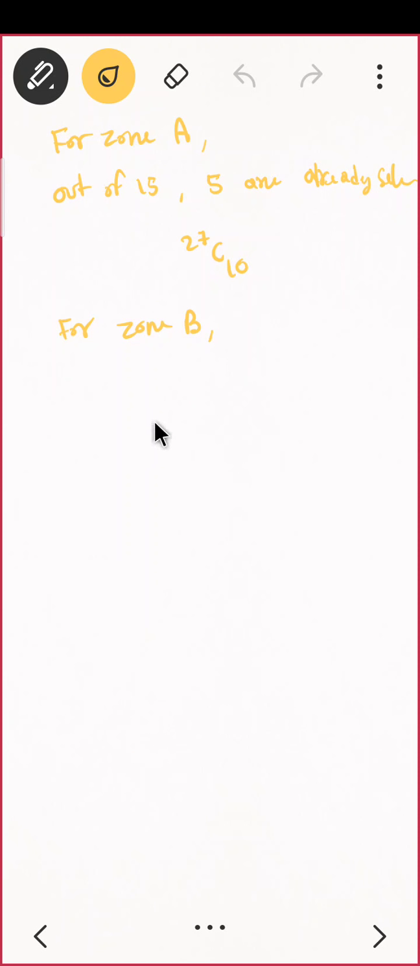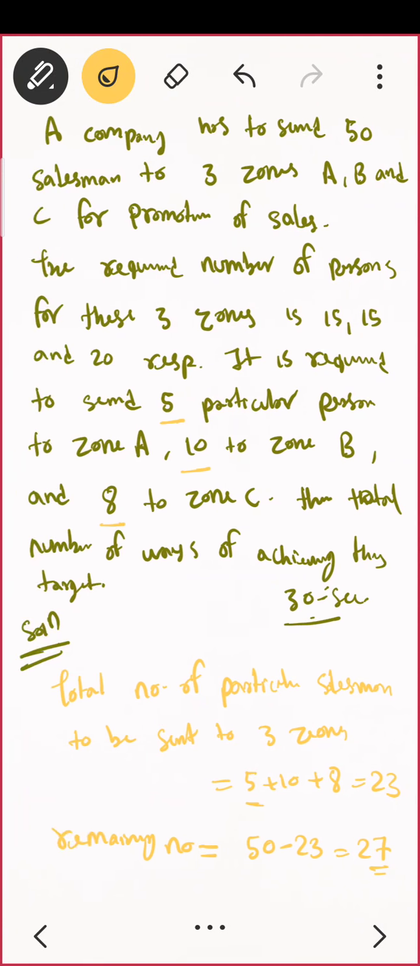You have already selected 10 people. Now, how many people are remaining? You want to select only 5 people, correct? So I'll just write out of 15, 10 are already selected. Correct? So you want to select 5 people out of how many people? Will it be 27? 17, no? Yes.